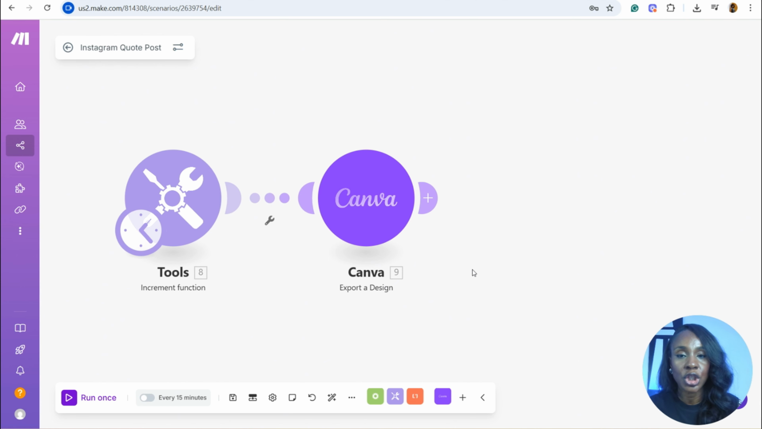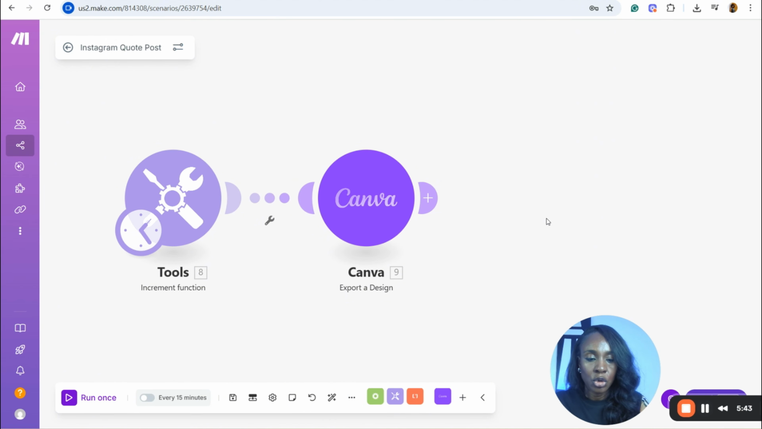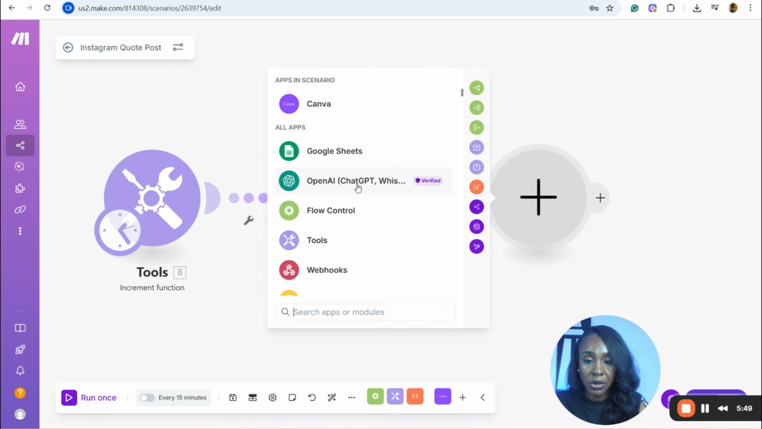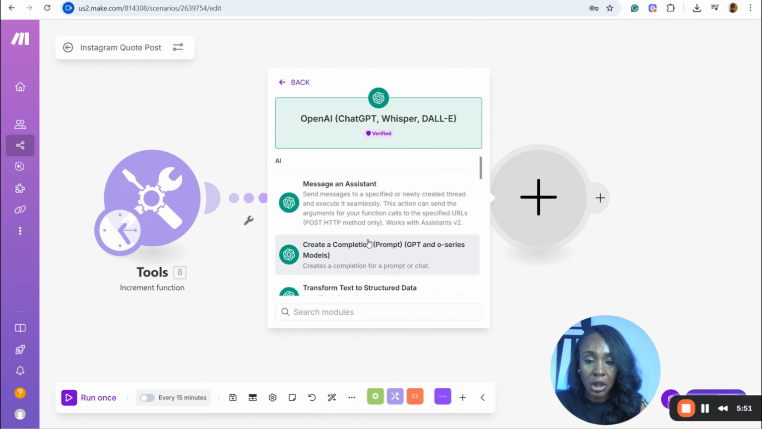Sorry, it's ChatGPT, because for each post that we're going to be making, we want a caption specifically created for that particular post. So in that case, we're going to use a ChatGPT completion model to do that. We do that by adding another model, this time around ChatGPT. So we have the OpenAI ChatGPT, create a completion model. This is where you can put your prompt and tell it what you want it to do.